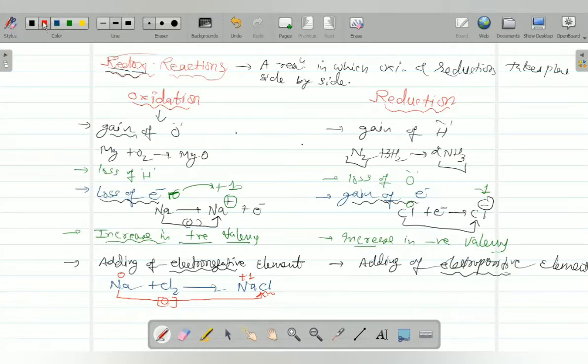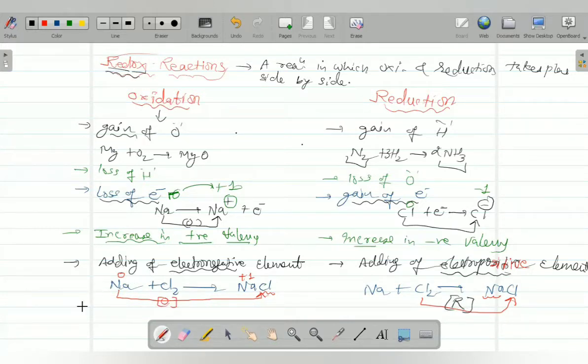In the same way, if you write this example on that side, it will be a similar case: Na plus Cl2. If I write NaCl, you say that Cl has gained Na. Na is what? An electropositive element. So when an electropositive element is added, that means reduction has taken place, right?